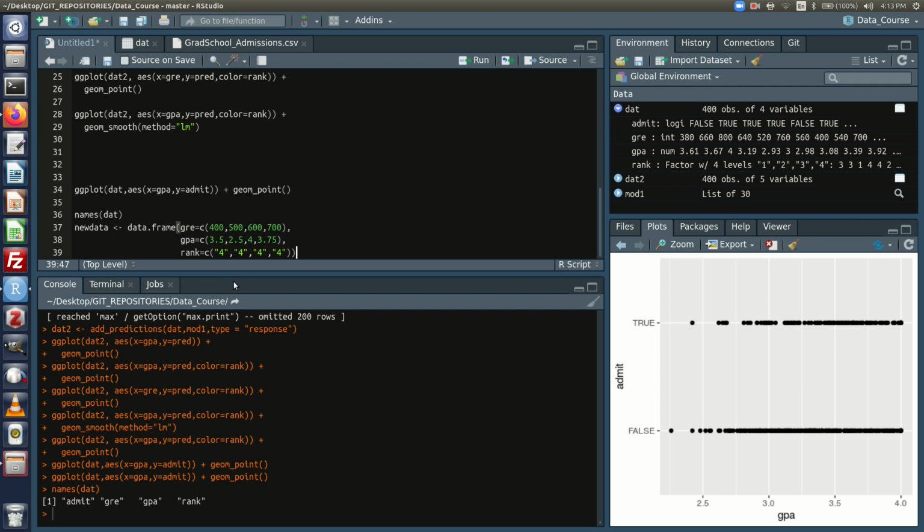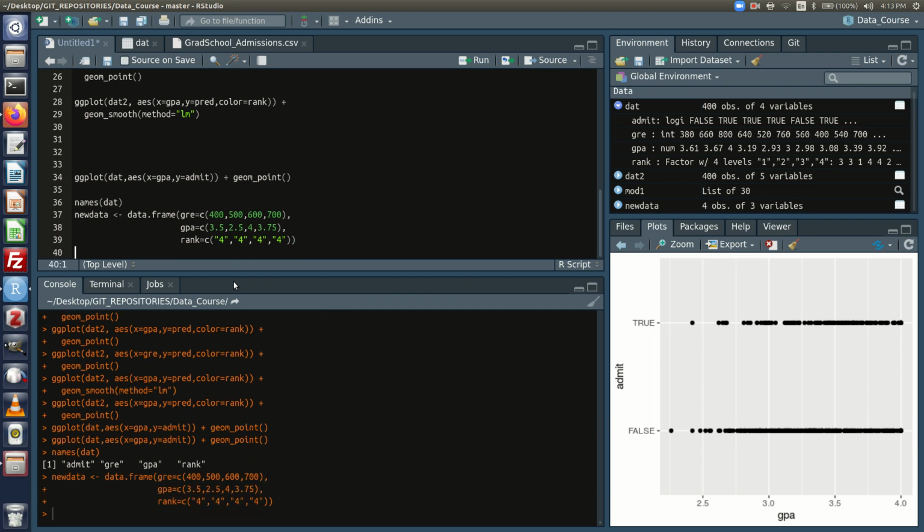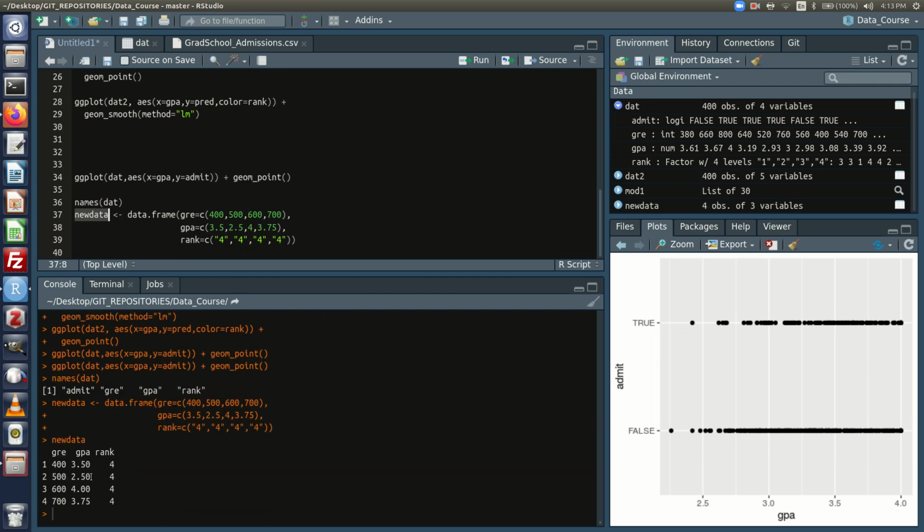All right, so this is looking at 4 hypothetical people. The first one got 400 on the GRE and had a 3.5 GPA. These are all at a rank 4 school. The second one had 500 GRE, 2.5 GPA. All right, so let's take a look at new data. There they are.